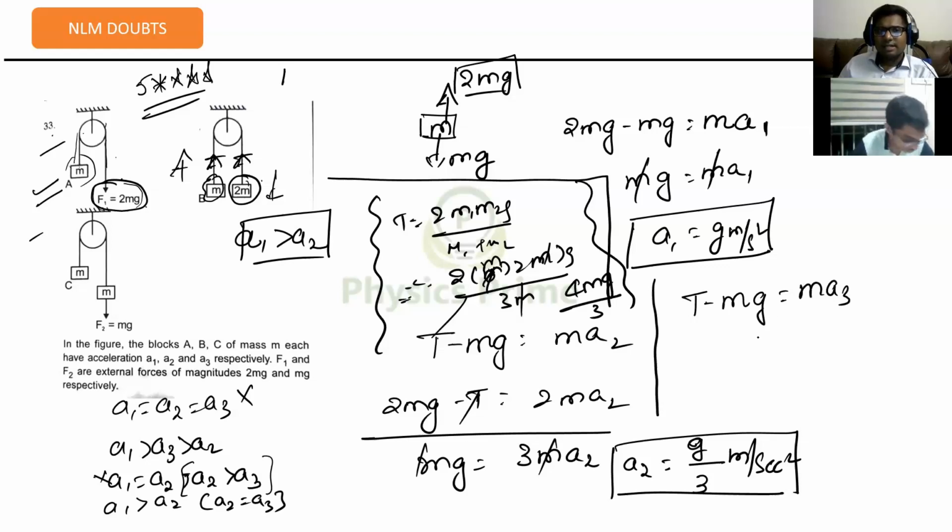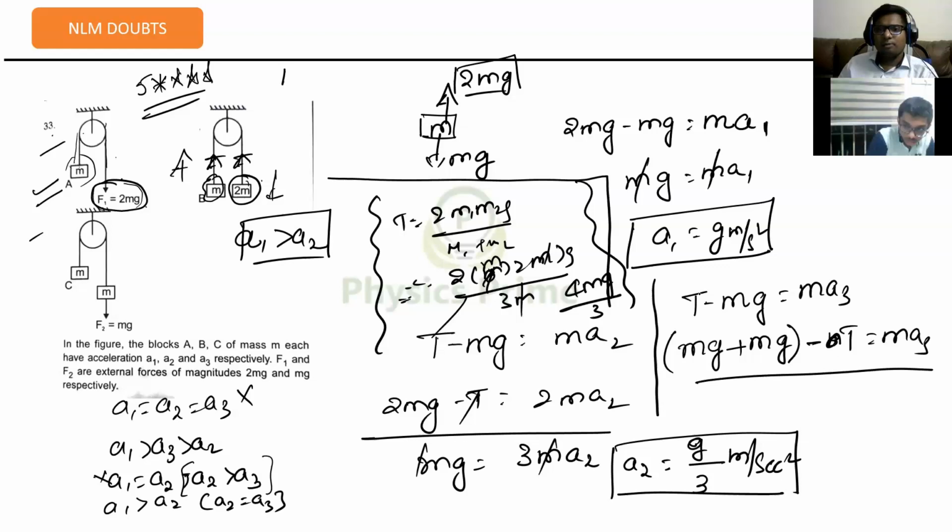Then on another M block, due to gravity this will be mg, plus due to that external force that you are applying, that will be mg, 2 forces downwards, minus tension upwards is equal to m A3.